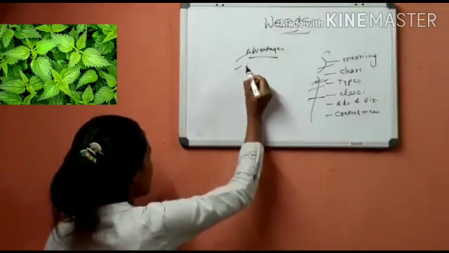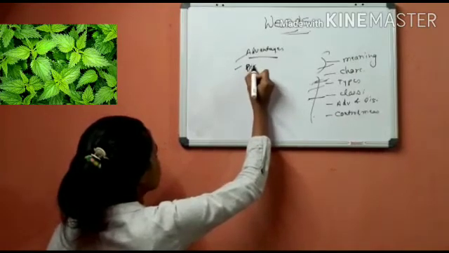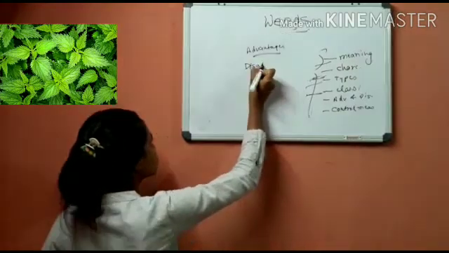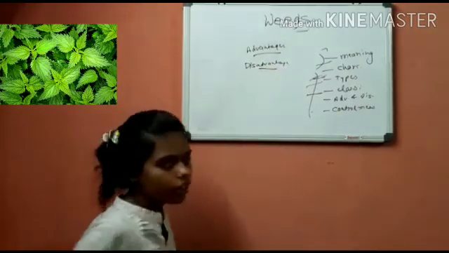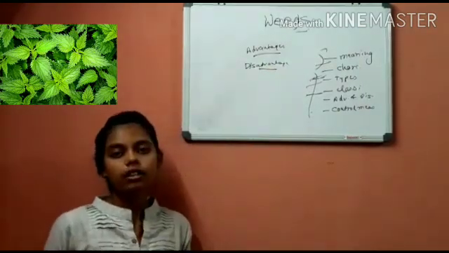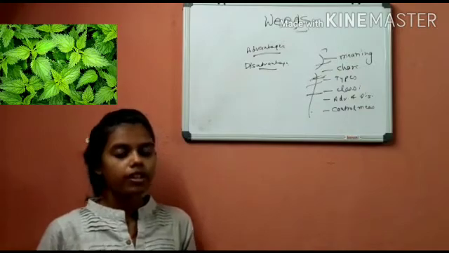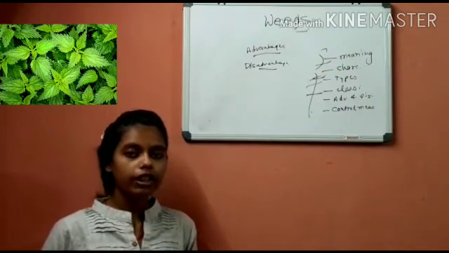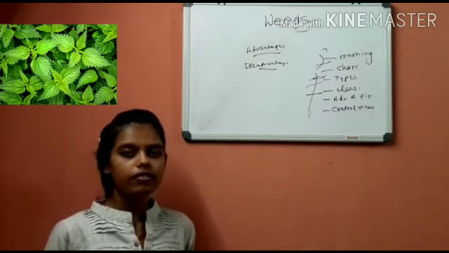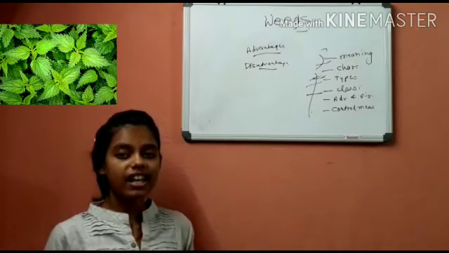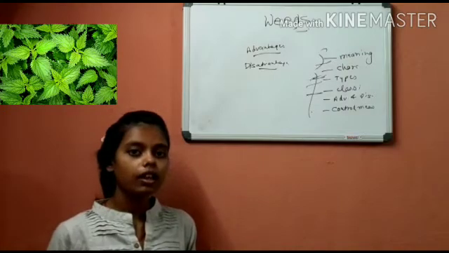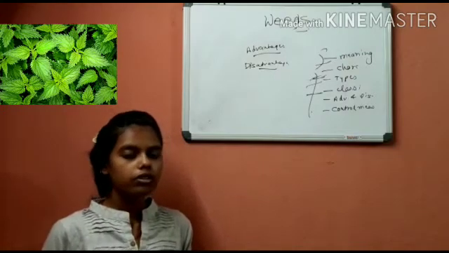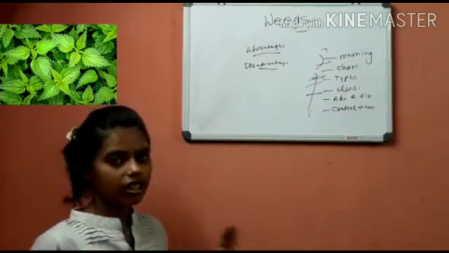Next we have disadvantages. The very first disadvantage of weeds is that they can be poisonous in nature. They increase the cost of land. Some weeds harbor insect pests and pathogens to the crop plants. Some weeds increase the cost of cleaning where they grow. So all these things are advantages and disadvantages.